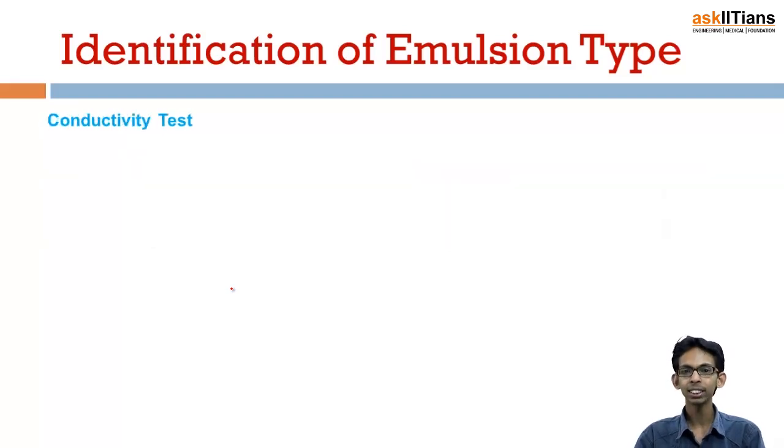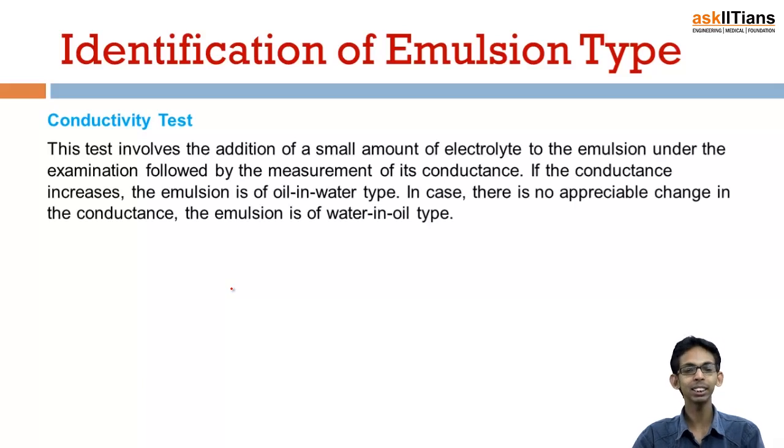Okay, the next test is the conductivity test. Again, this test is done by adding some electrolyte into the emulsion. We know that electrolytes go into water, and in water they get dissociated into ions, and these ions increase the conductivity.